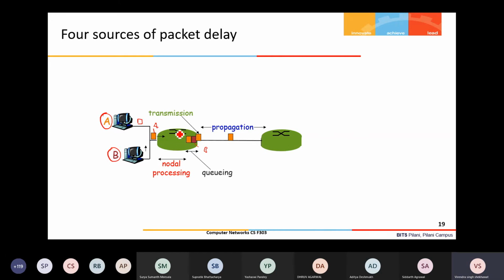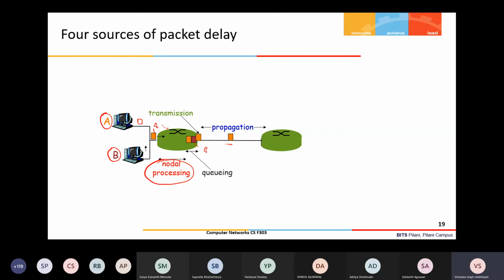Now on this router, A and B both are sending. If their sending rate is more than the capacity of this link, then what will happen? Maybe there is a queue of packets here, because the arrival rate is more than the service rate, right? When one packet has arrived at the node, it will take some time before transmitting that packet. That time is called the processing time, or nodal processing time.